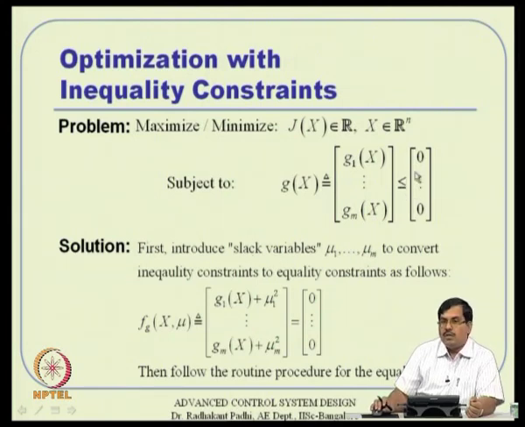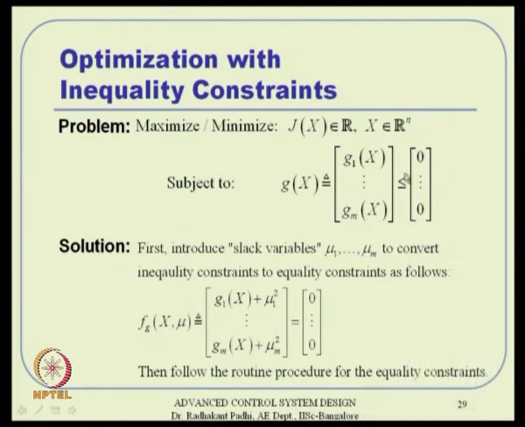Remember, these are not equal to 0 basically, they are strictly less than 0. So, if I consider certain positive quantities, mu 1 square, mu 2 square up to mu m square, and simply add them to those equations, then I can write them as equal to 0. That means this inequality constraint can be converted to equivalent equality constraints by introducing the slack variables actually.